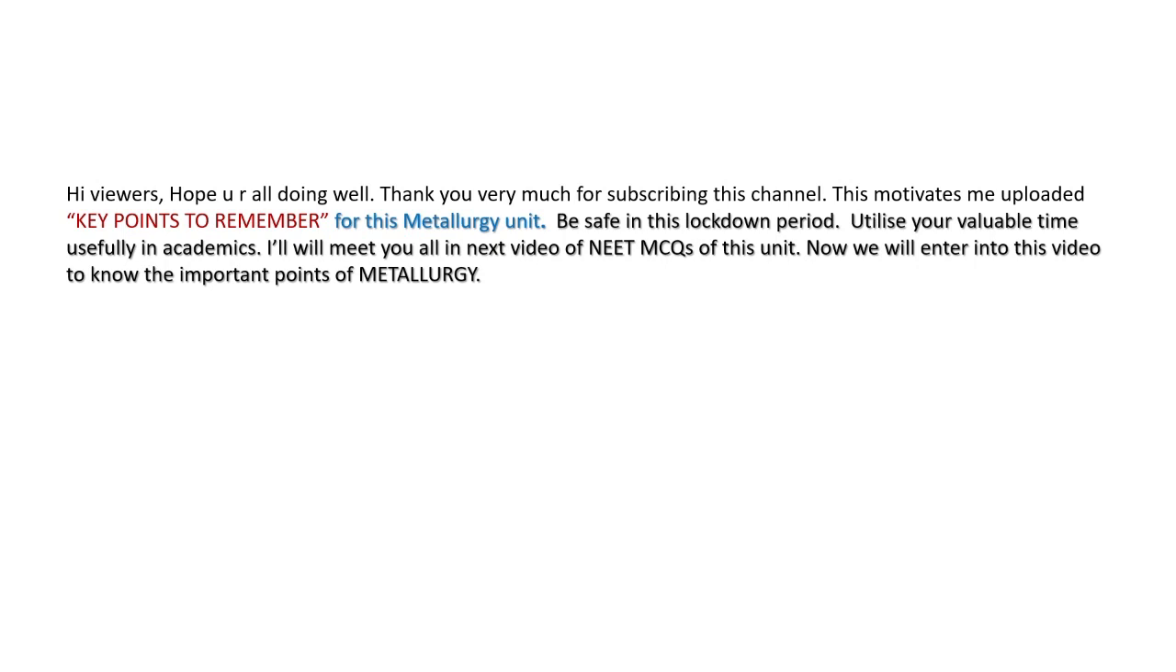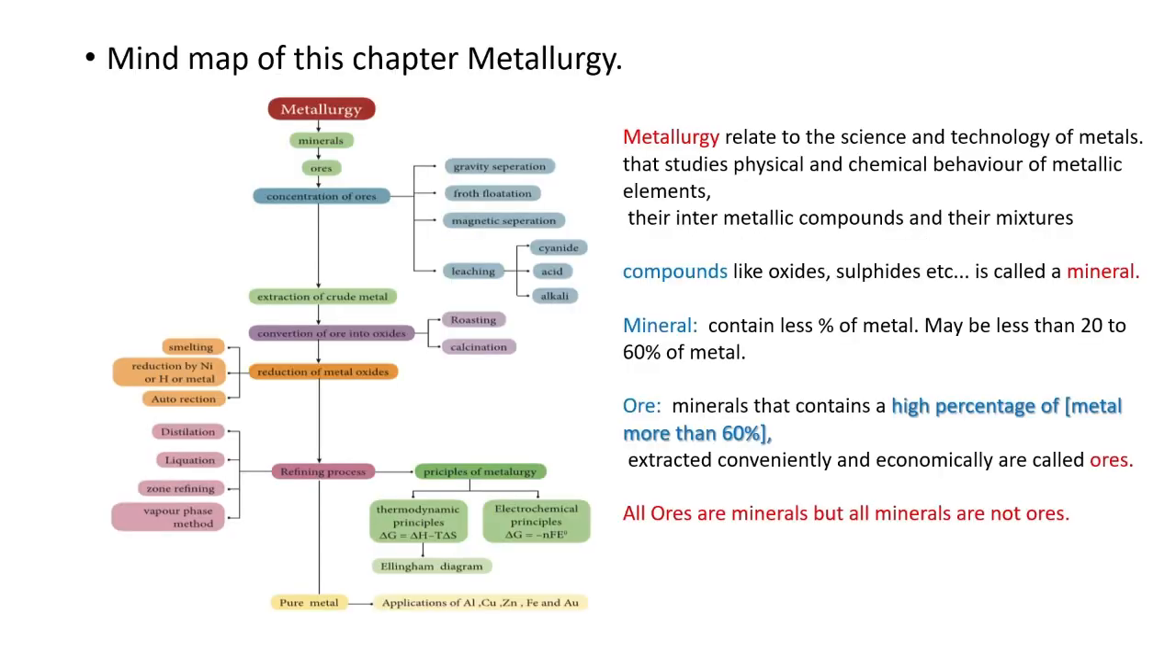Now we will enter into this video to know the important points of metallurgy. This is the mind map of this chapter. First we should know what is metallurgy, then minerals and the difference between mineral and ore, and the steps of refining. Concentration of ore has 4 steps: gravity separation, froth flotation, magnetic separation, leaching. Leaching has three types: cyanide leaching, acid leaching, alkali leaching.